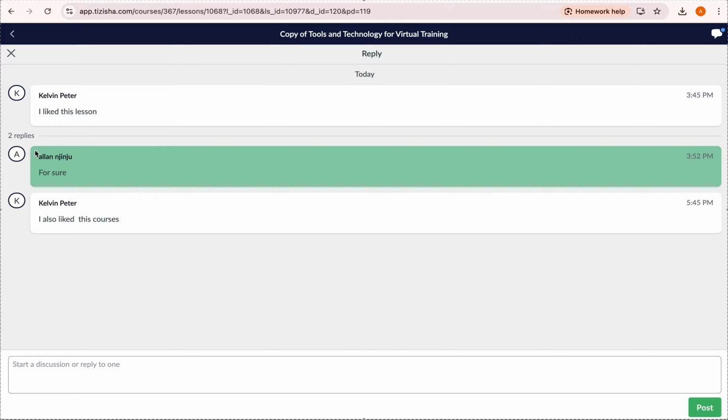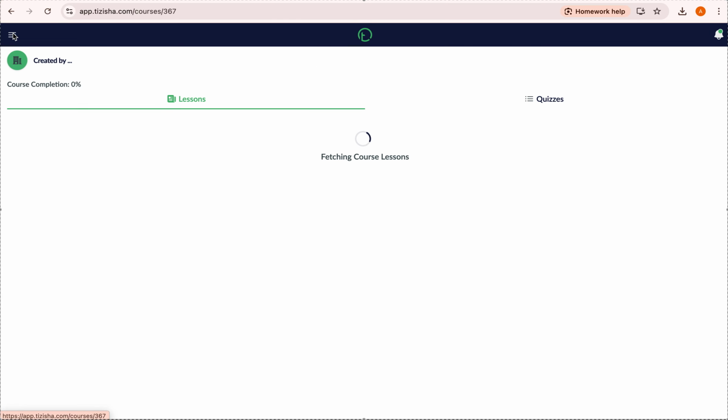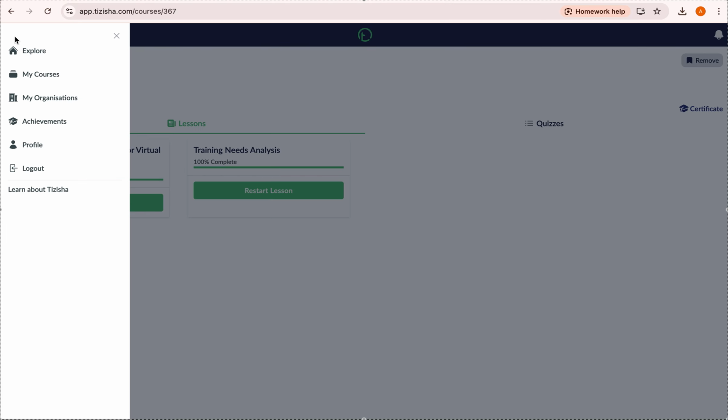So what this user called Alan is gonna see on their bell notification, they'll get that green bar up there, then they should be able to view your reply, and they can keep the conversations going and so forth. Yeah, so that's how you're able to start conversations or discussions inside lesson slides, and that's how you're able to track through the bell notification how conversations are going. Okay, so let's go back.